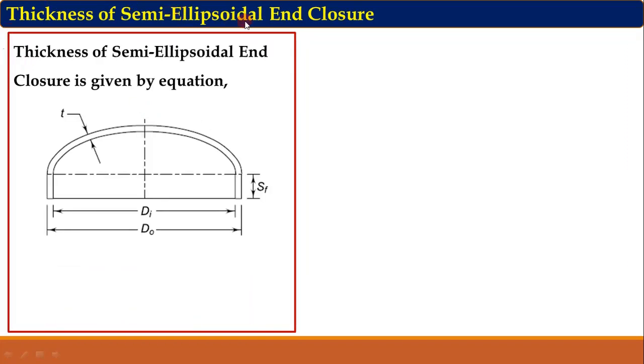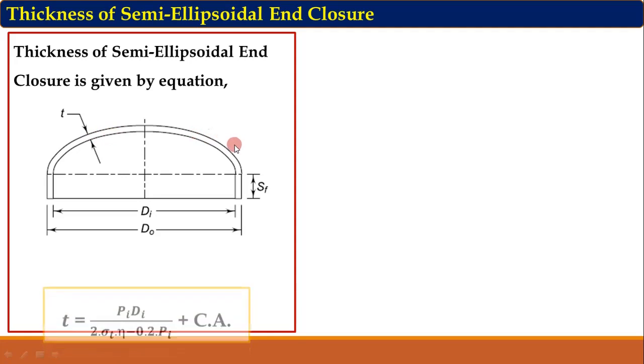Now next, thickness of semi-ellipsoidal enclosure. So this enclosure has the shape of semi-ellipsoidal. So let us look at the dimensions. Di is the inner diameter, Do outer diameter, T thickness, and SF is the straight side distance of this semi-ellipsoidal enclosure. So this much portion is straight and then it is having semi-ellipsoidal shape.